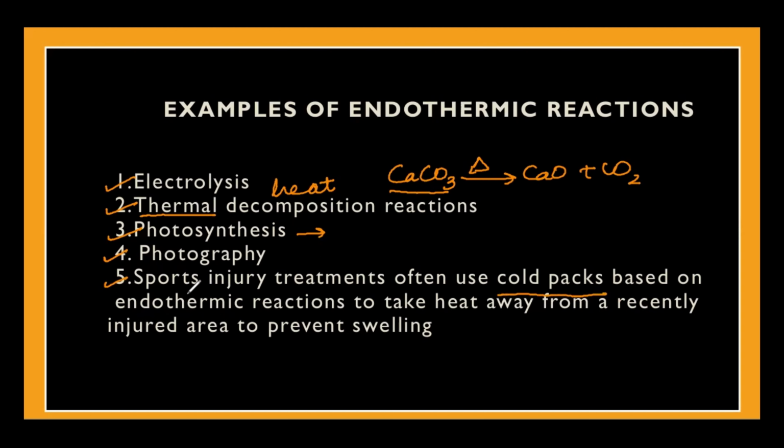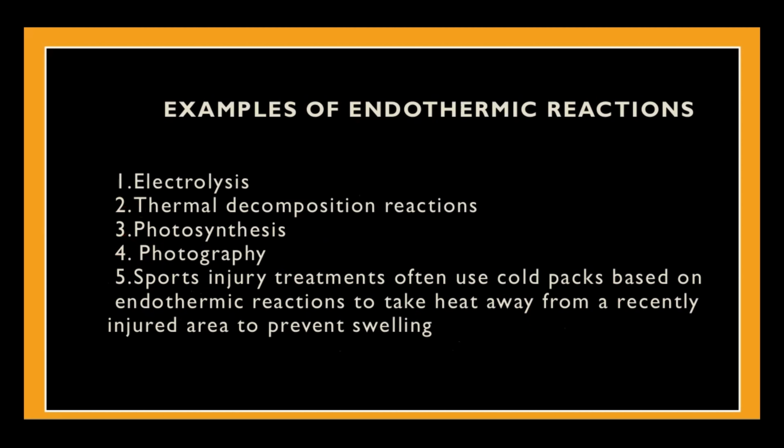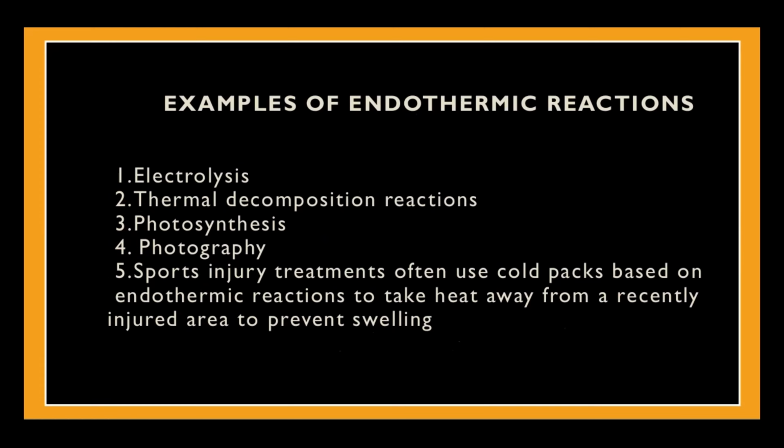These cold packs, which are used for sports injuries, involve an endothermic reaction, where heat is taken in because of a certain chemical reaction, and the sportsman uses that in the form of a cold pack. So that is a very important and crucial example. You must have witnessed it in day-to-day life.